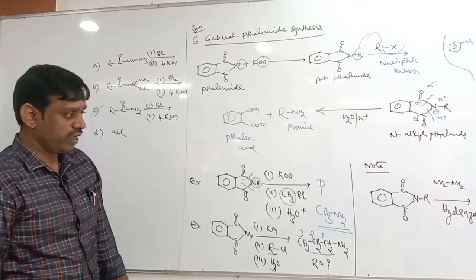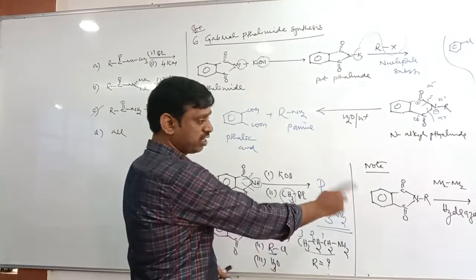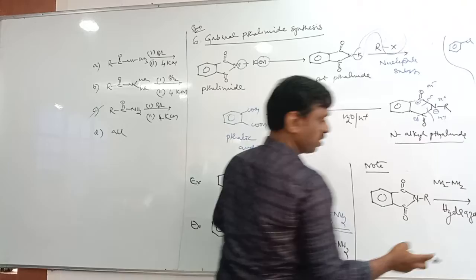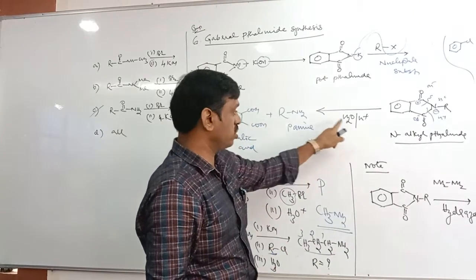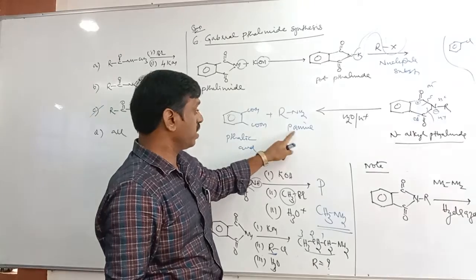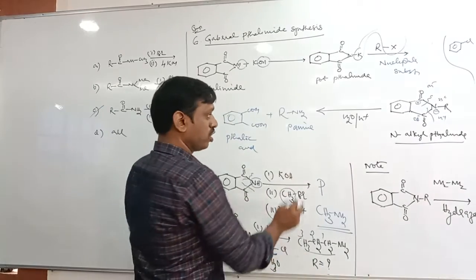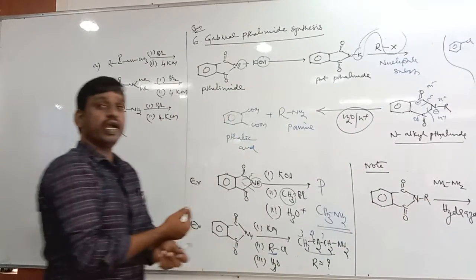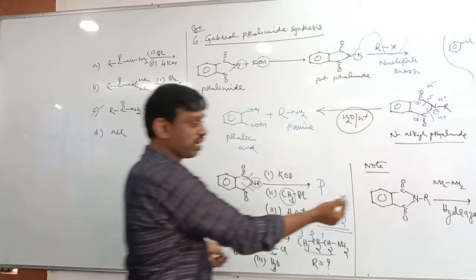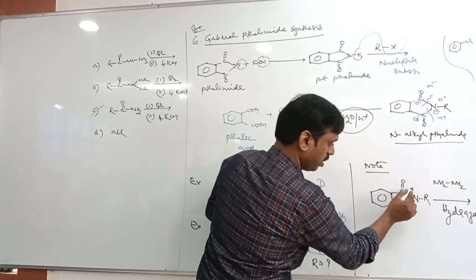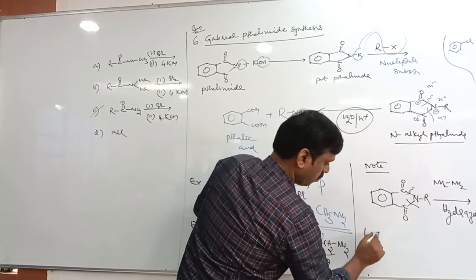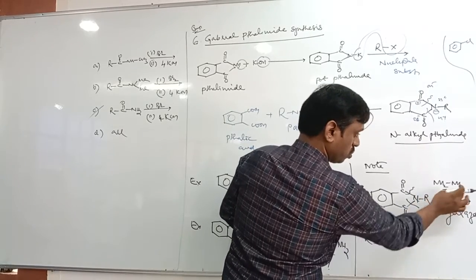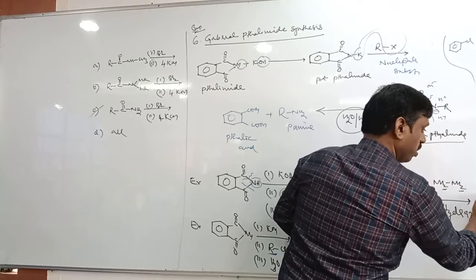And the last one. In this last step we got N-alkyl phthalimide. On hydrolysis you will get amine and phthalic acid. But this same reaction can be done with hydrazine instead of water, which is called hydrazinolysis. If you take hydrazine, the same bond will be broken here, and you will get R-NH2.